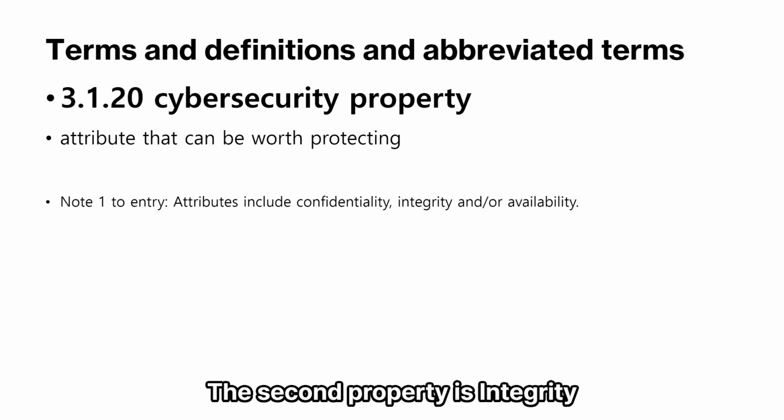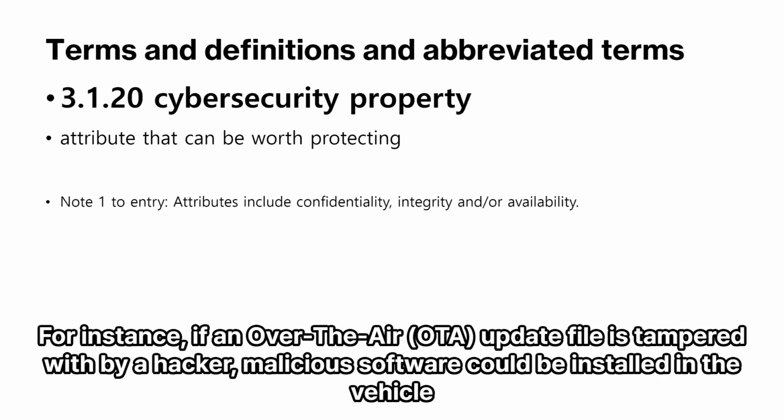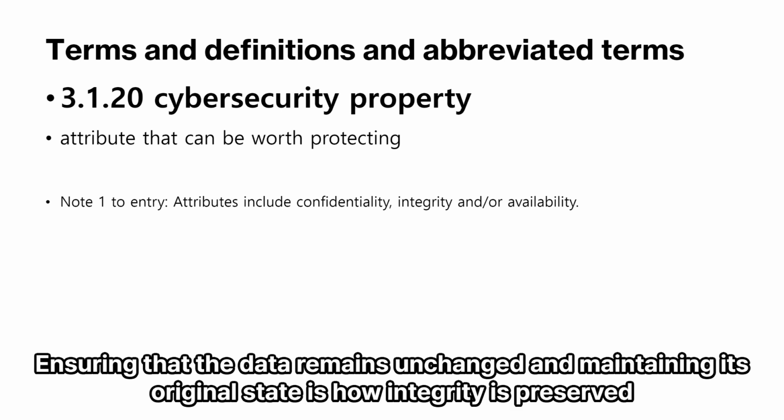The second property is integrity. Integrity refers to protecting data or systems from unauthorized modification. For instance, if an over-the-air OTA update file is tampered with by a hacker, malicious software could be installed in the vehicle. Ensuring that the data remains unchanged and maintaining its original state is how integrity is preserved.